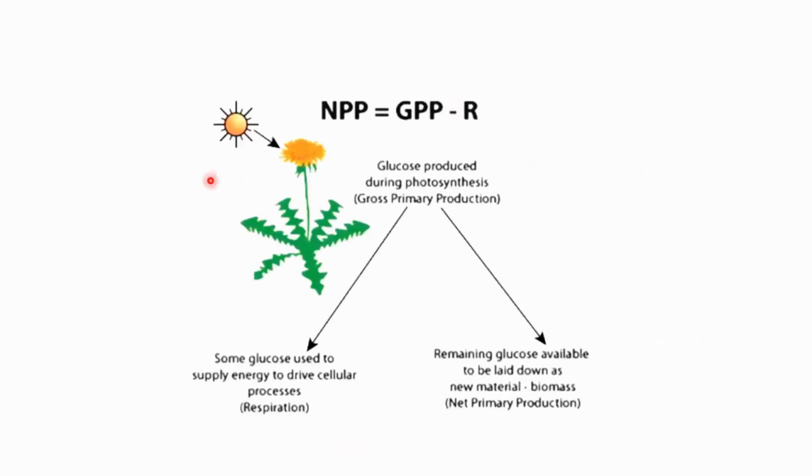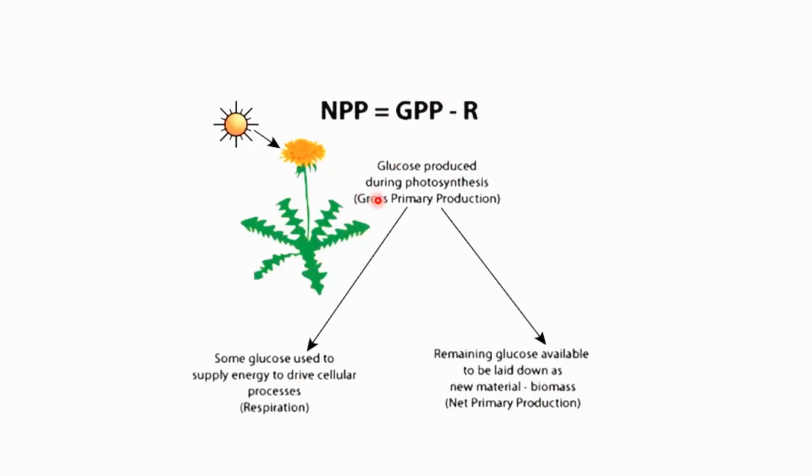As I mentioned, net primary productivity is the amount of biomass that is taken up by the herbivores or the decomposers from the primary producers, and it is equal to gross primary productivity minus the respiration losses. Take this example: glucose is produced during photosynthesis.